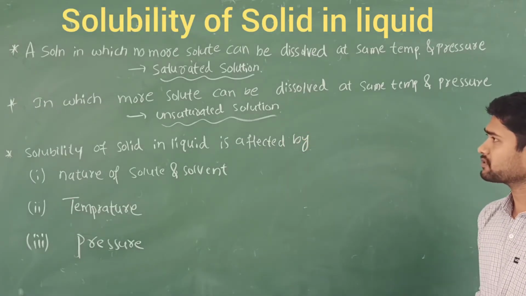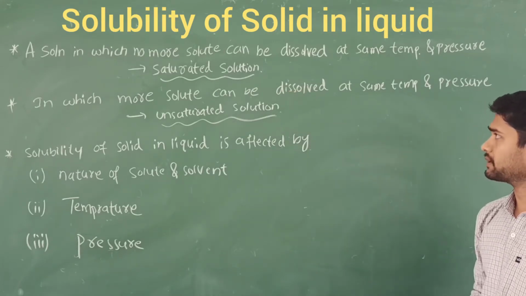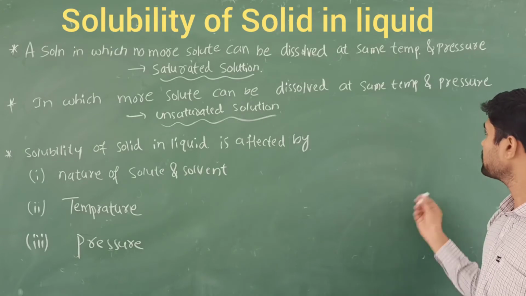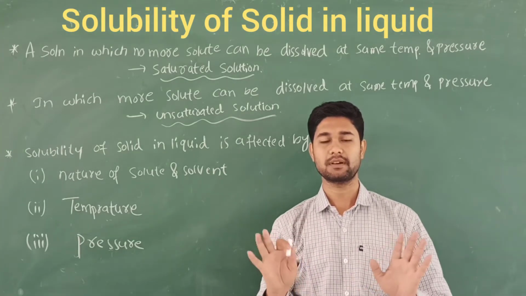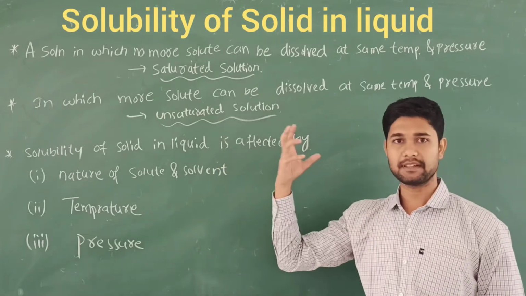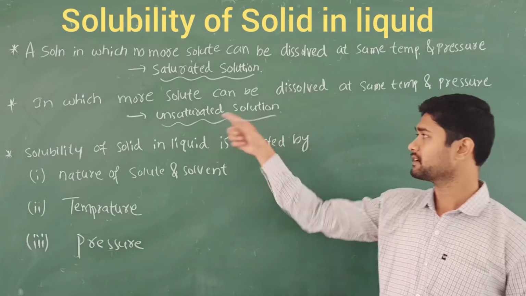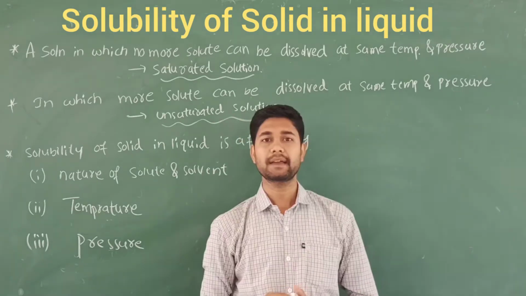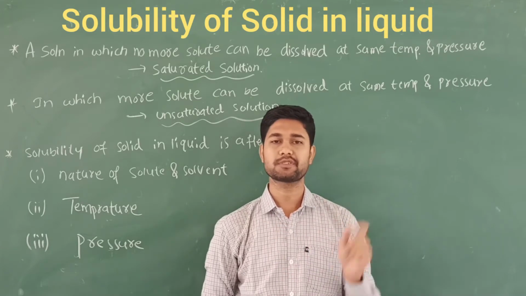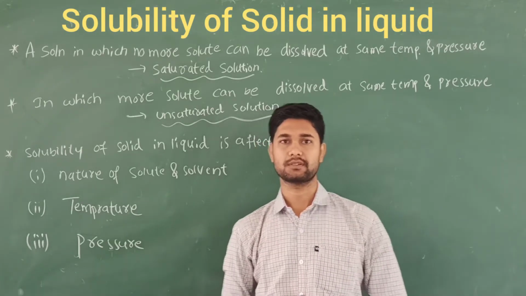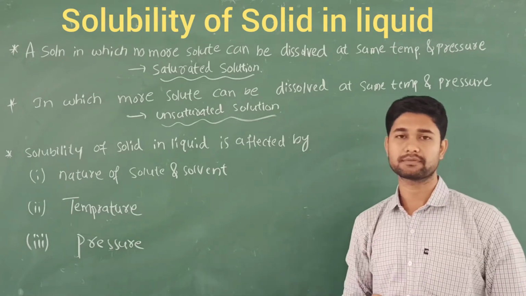What about the unsaturated solution? It is the opposite of the saturated solution: more solute can be dissolved at the same temperature and pressure. In a single word, it still has the capacity to dissolve more particles. That is called unsaturated. So adding one spoon of sugar to a cup of hot coffee produces an unsaturated solution.